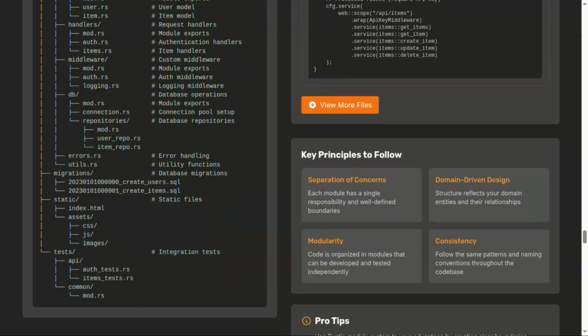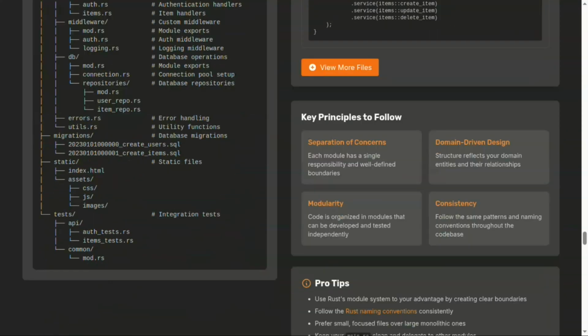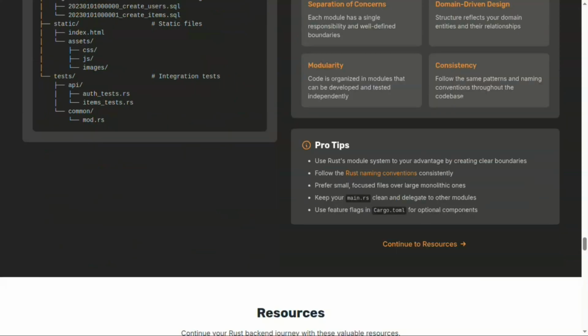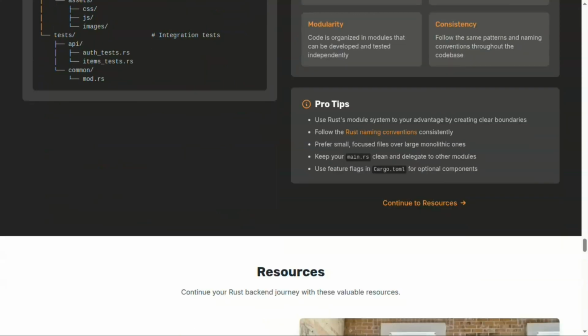Okay, next is key principles to follow. This is not yet structured in our course, but this will be structured well soon. We will implement it in this project or in this playlist itself.